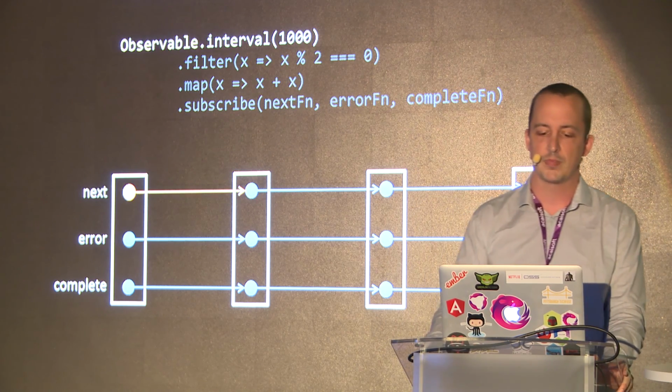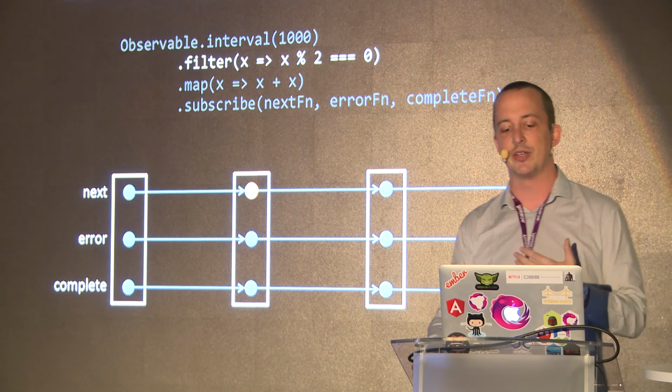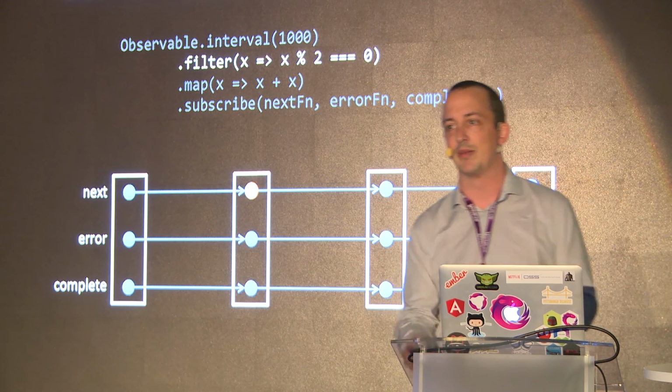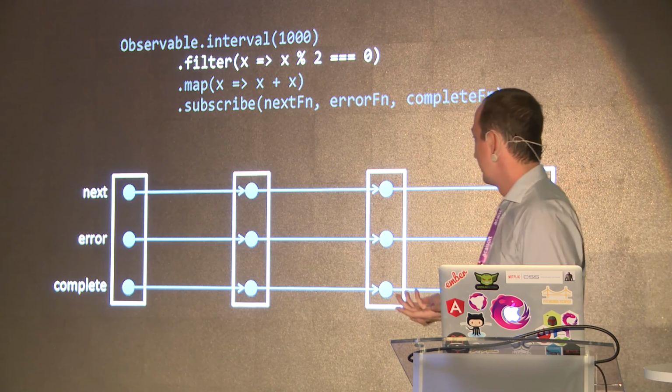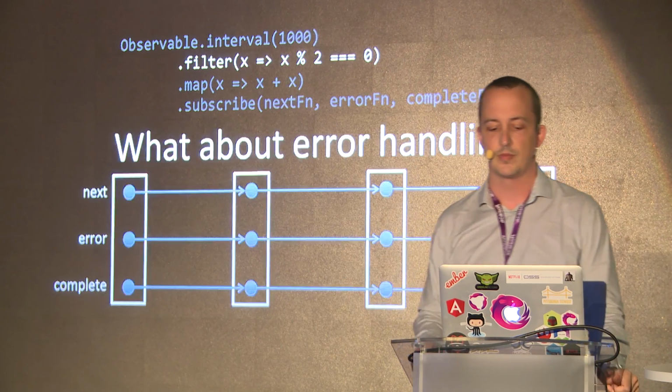But the next time we come through, we get a 1. The 1 goes and hits our filter. It doesn't pass our filter. So guess what? We just don't forward it along. It stops. And the pattern continues.